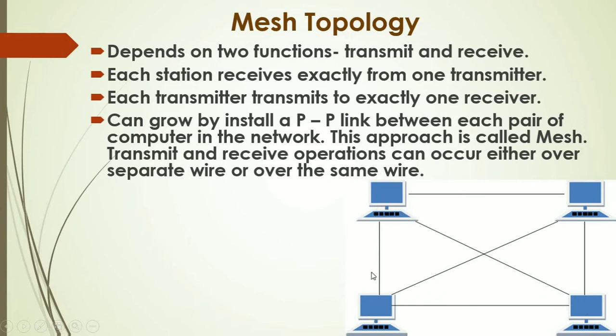So there is a point to point link between each pair of computers in the network. This type of topology is called mesh topology. We can use the same wire to perform transmit and receive operations, or we can use separate cables for transmit and receive operations.